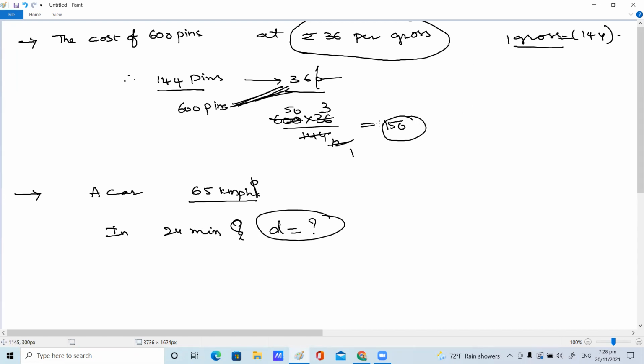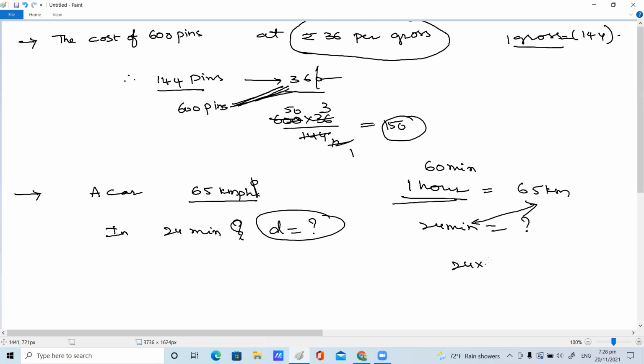So what is given? You just observe, children. 65 kilometers per hour. In 1 hour it is 65 kilometers, and in 24 minutes, they're asking how much? But 1 hour is equal to how much? 60 minutes. Shall I take 60 minutes equal to 1 hour? Yes, ma'am.